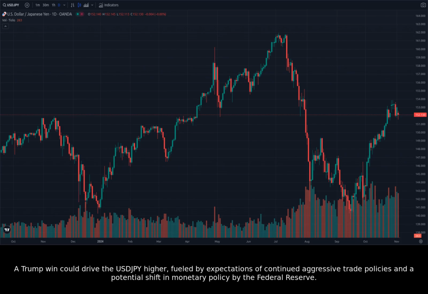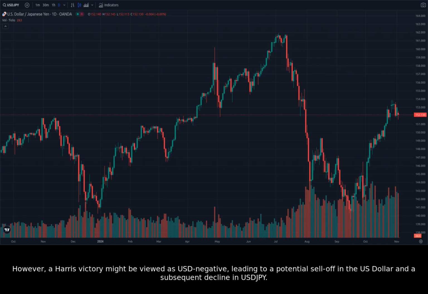A Trump win could drive the USDJPY higher, fueled by expectations of continued aggressive trade policies and a potential shift in monetary policy by the Federal Reserve. However, a Harris victory might be viewed as USD negative, leading to a potential sell-off in the US dollar and a subsequent decline in USDJPY.